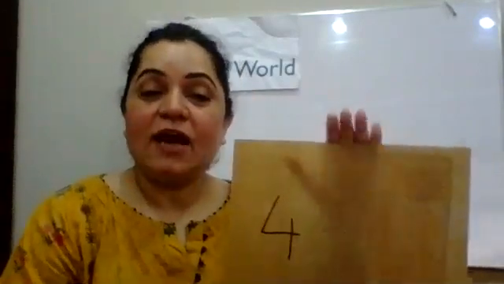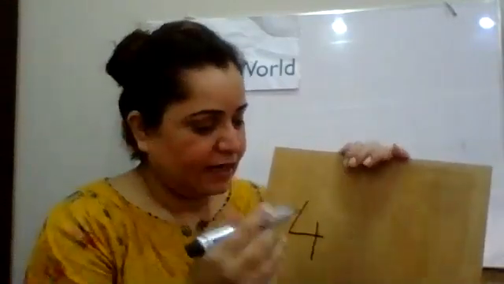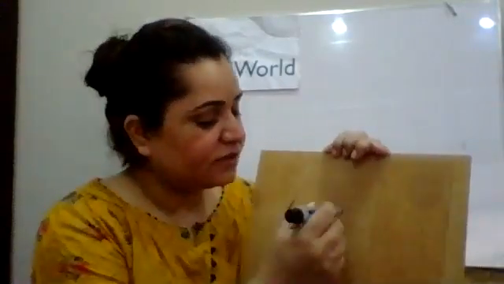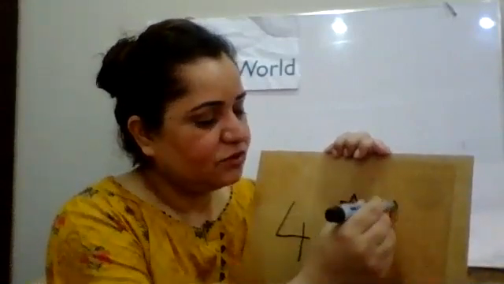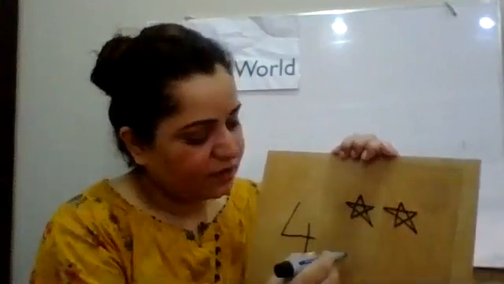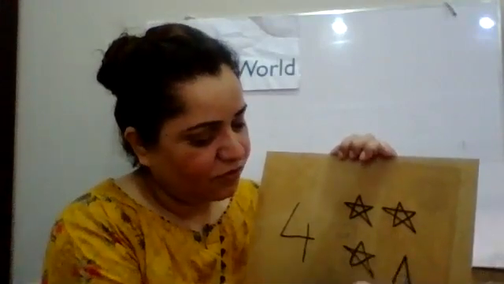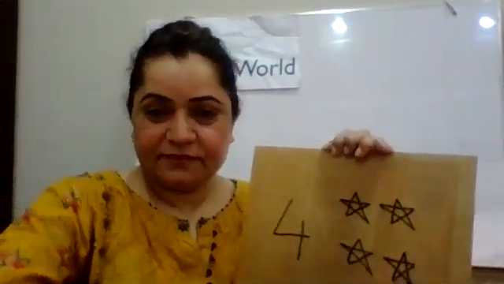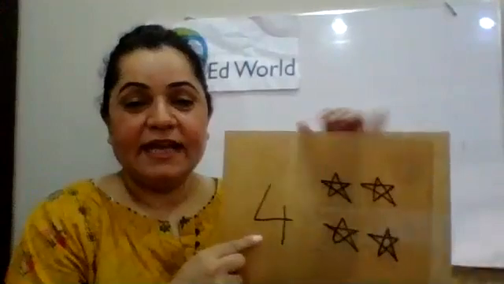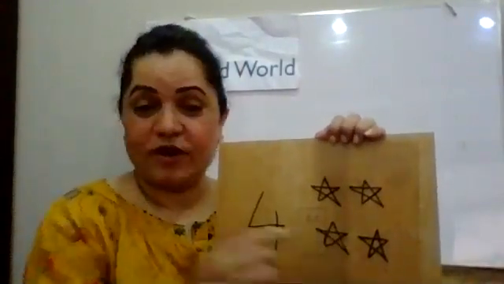And now we will see the quantity of 4. Let's say we're going to count and draw something. 1, 2, 3, 4. Okay, that's great. So number 4 and the quantity 1, 2, 3, and 4.